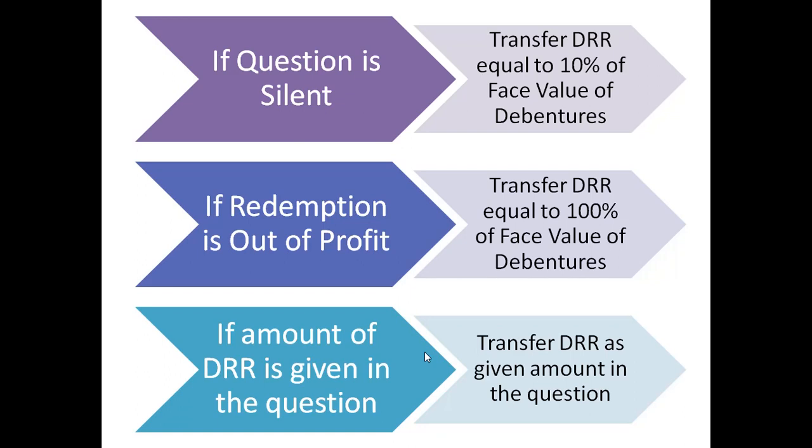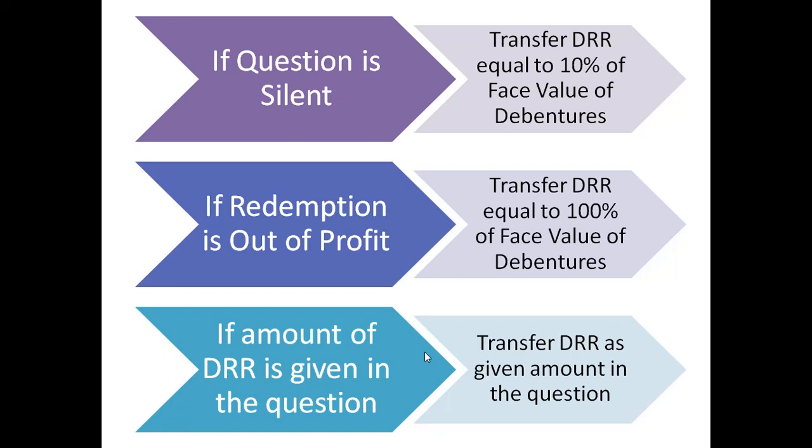Let us suppose that a company issued debentures of rupees 2 lakh. Now 10% of 2 lakh is how much? 20,000, right? Let us suppose that there was already a balance of 8,000 with the company. So 8,000 balance of DRR is already with the company. The company will only transfer 12,000, through a journal entry: surplus in the statement of profit and loss debit to DRR. It will only transfer 12,000, because 8,000 is already out there.